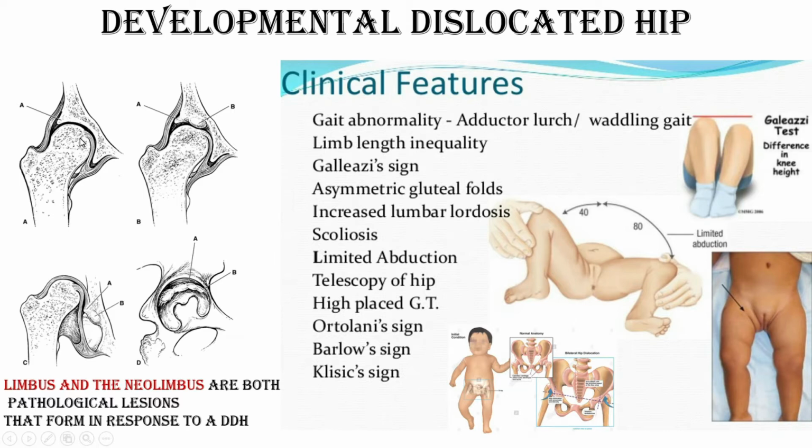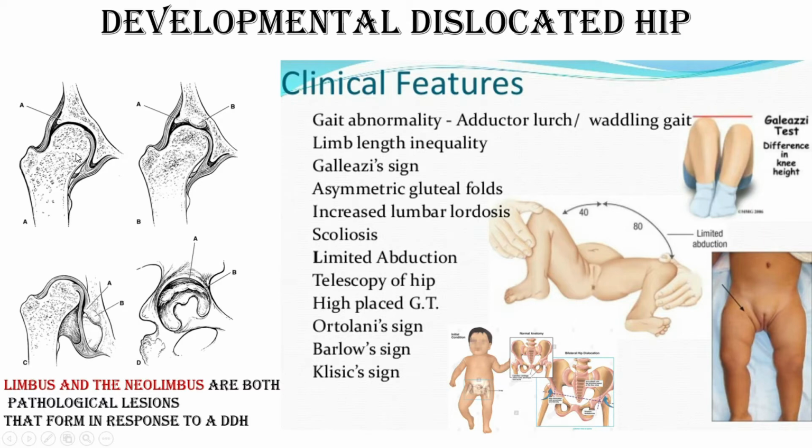I already discussed it in my Perthes disease class: if this is the acetabular socket and this is the head, and due to any reason the head is not contained within the acetabular socket, then the development of the femoral head, along with the deepening of the acetabular cavity, will not occur normally.